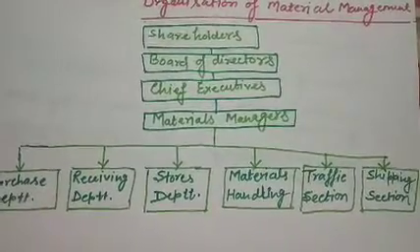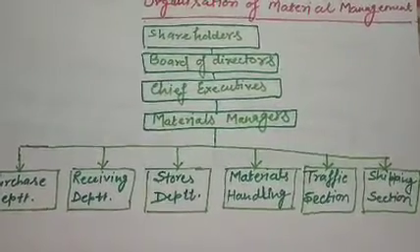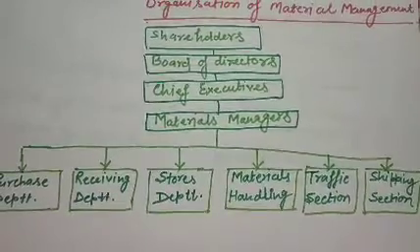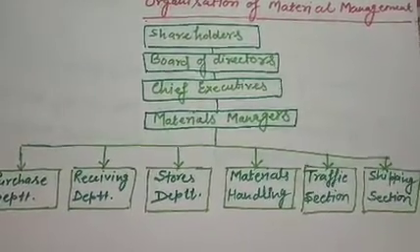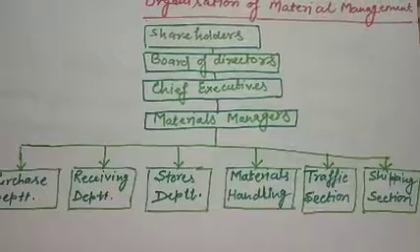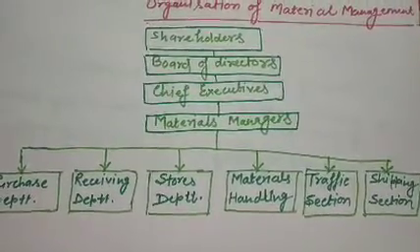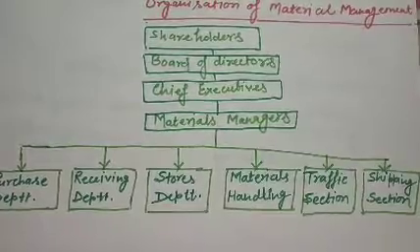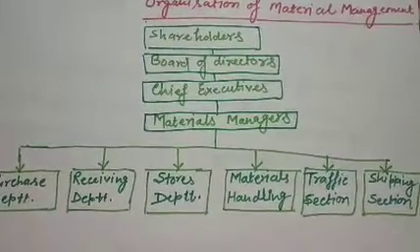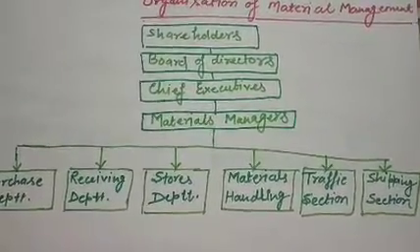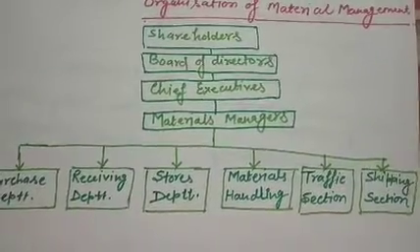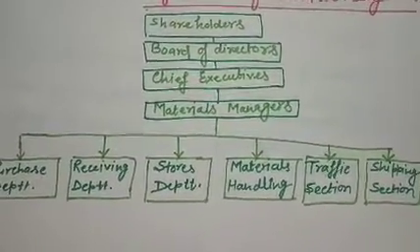We can say here the key operating body is the material manager. The key operating body of material management as a prime corporate function is the materials manager, who further gives reports to the management body, that is chief executive, board of directors, and shareholders.